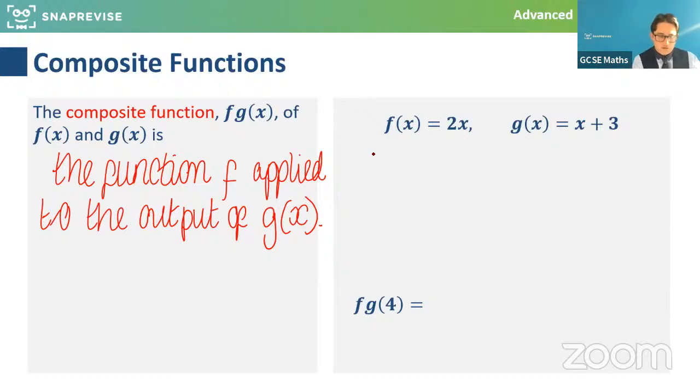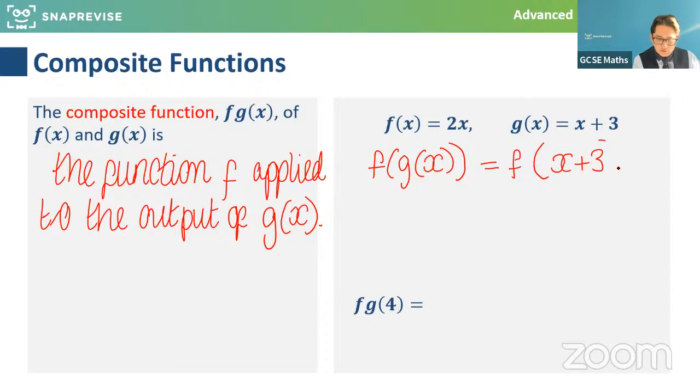Now, if I were to try and find f of g of x, we work from the inside out. The first thing that happens to the input x is it goes into the g function. What happens when x goes into this function g? It adds 3. So the output of g of x is x plus 3. Now that output has still got to go into the f function. So f of g of x, well, I stick x into the g function and it returns x plus 3.